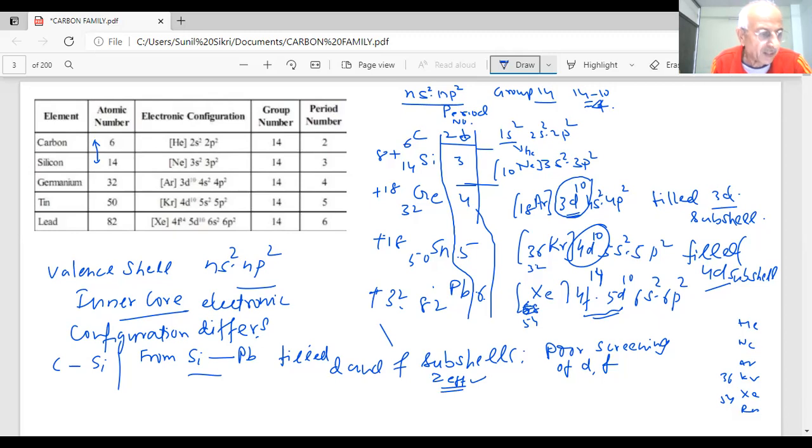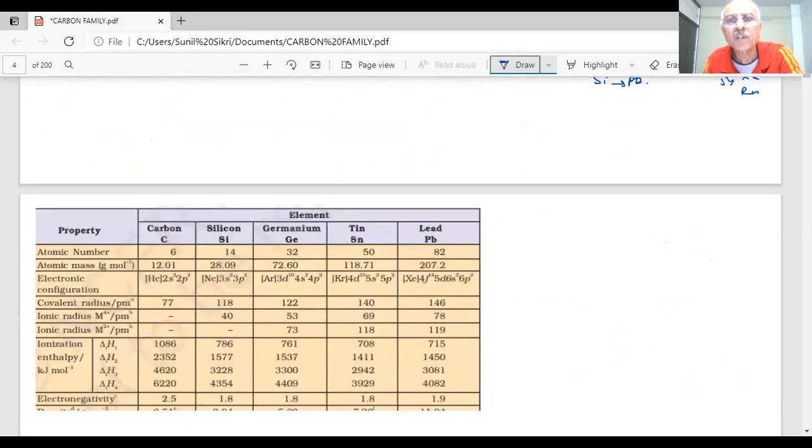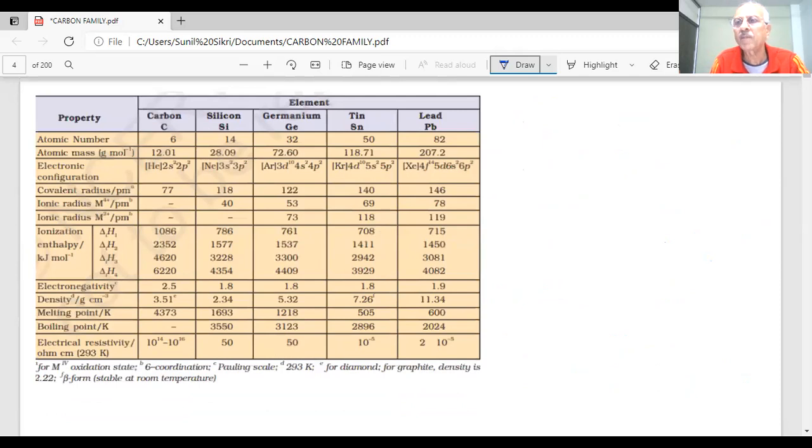What will be observed, student? There will be a small increase in radius from silicon to lead due to the d and f effect. What we call the lanthanide contraction, which we have learned. Note everything, student, because anything can be a question in the paper.